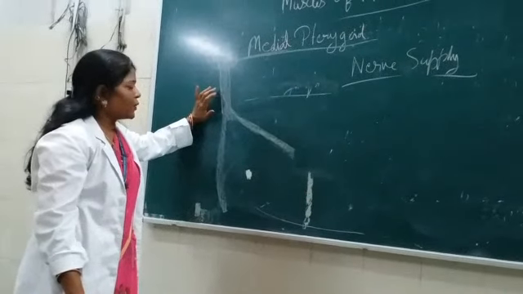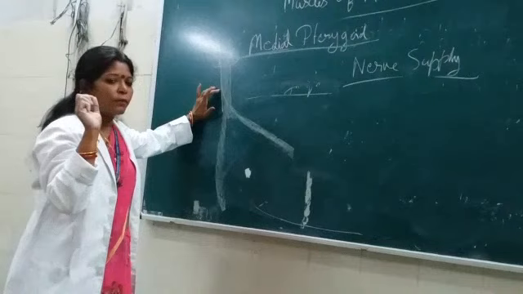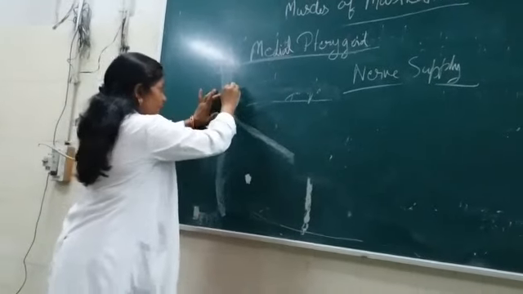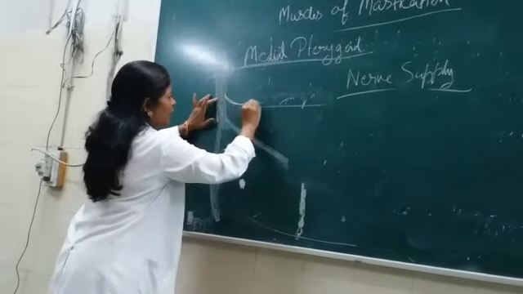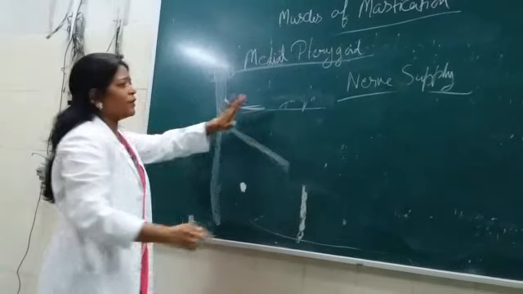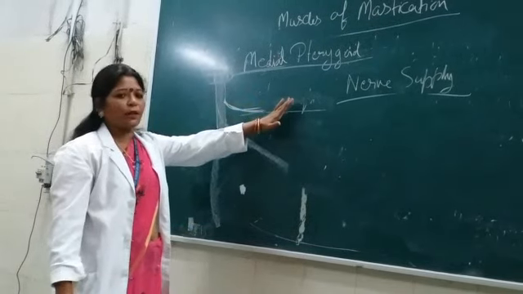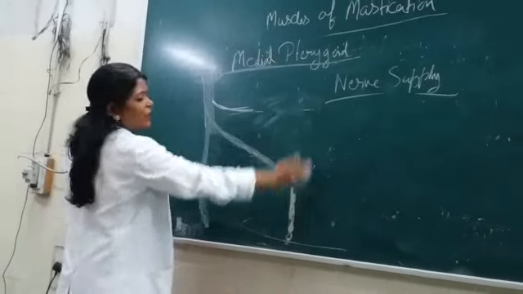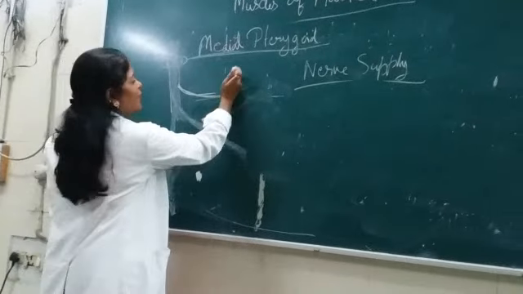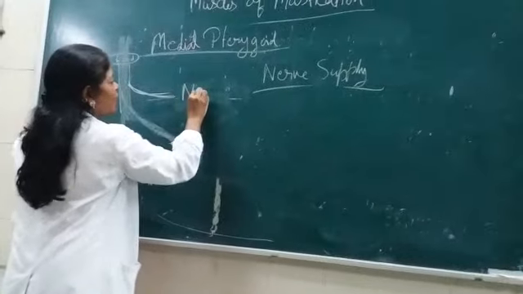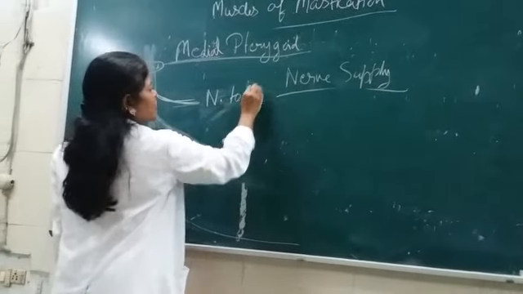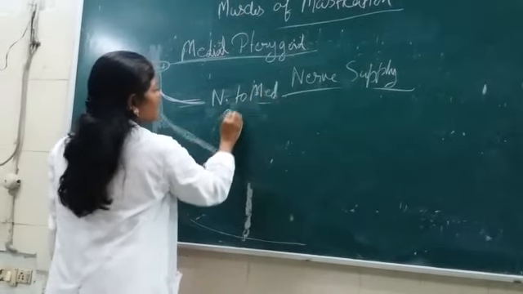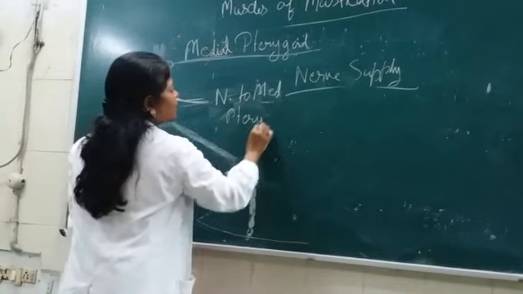So what will it do? A very important key catch here. Nerve to medial pterygoid, a direct branch. It is giving, medial pterygoid muscle is very favorite for this. That is, it will give a direct branch from the undivided trunk, and the nomenclature is nerve to medial pterygoid.